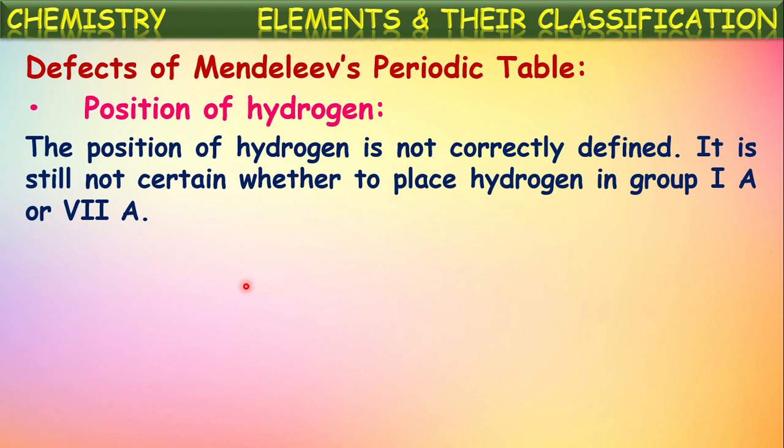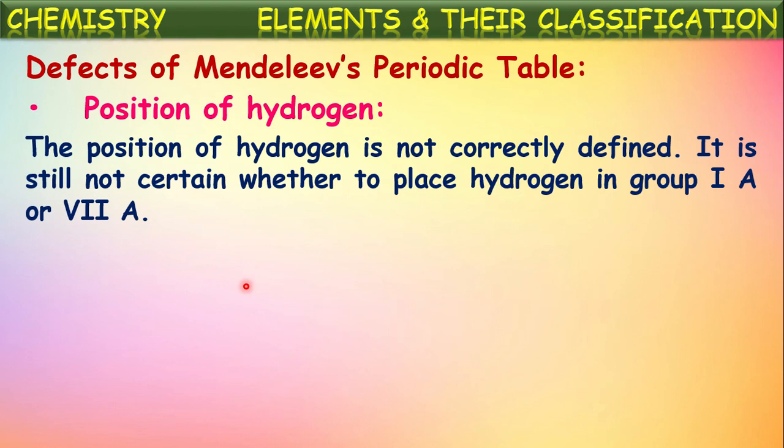It is still not certain whether to place hydrogen in group 1A or 7A, because hydrogen possesses certain properties which are similar to 1A group elements, and it also possesses certain properties which are similar to those of 7A group elements.